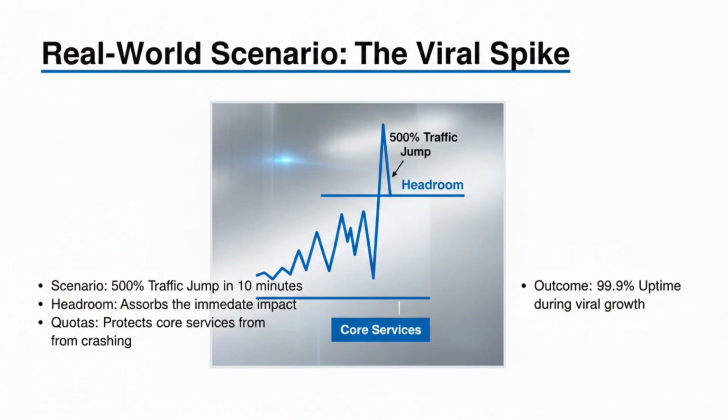With our strategy, 1, the quotas keep the database in check. 2, the 20% headroom absorbs the initial hit instantly. 3, the autoscaler detects the headroom drop and adds 5 more nodes. Your users experience a slight slowdown for 60 seconds instead of a total crash for 2 hours. This reliability builds trust, and trust is the currency of digital entrepreneurship.